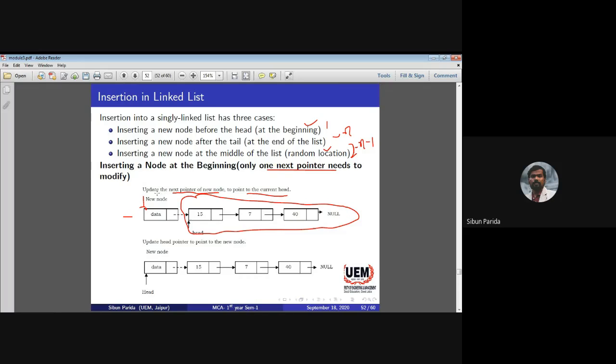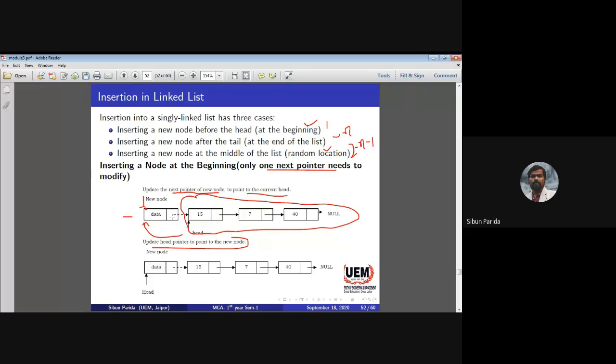So what do you do? You update the next pointer. The new node's next will be the first node, so the new node's next is connecting to the first node. And now the head will be connecting to the new node. So update the head pointer to point to the new node.